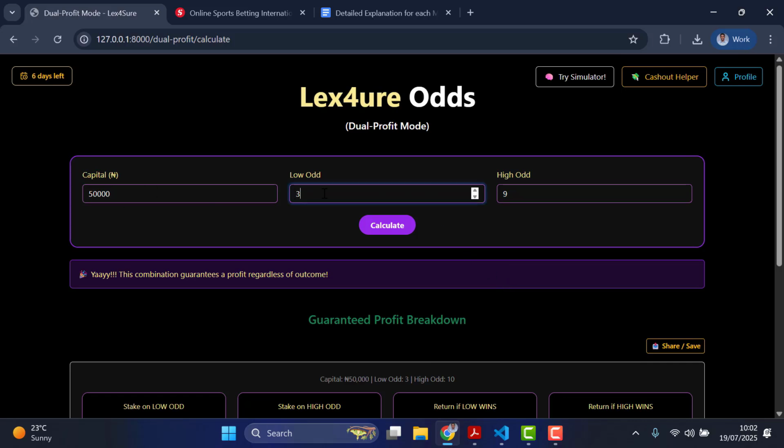Now, you might want to compare this with the first one, which is the safe mode. If you remember, the safe mode requires a huge gap of like 35 and above. But in this particular scenario, the gap is not huge. Even this kind of slim gap is working, and both sides are going to win. You're actually going to have profits on both sides, not one-sided like the safe mode, where your capital is secured on one side. So you have to know when to use dual profit mode or when to use safe mode. It's totally up to you to think about it well for each of your bets.